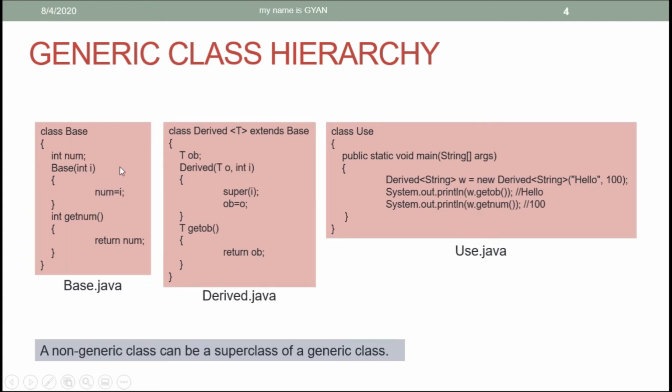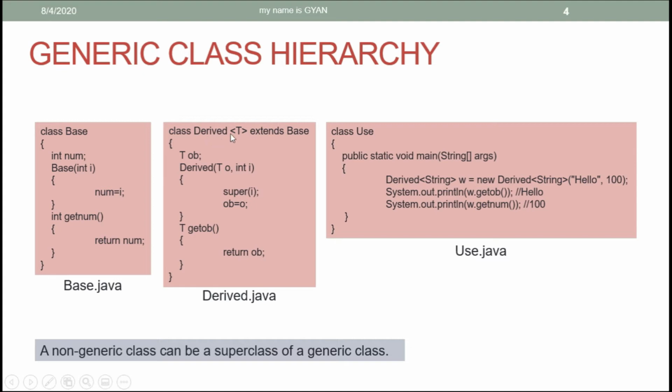Now look at here. Here the class Base is a non-generic class, and the class Derived, which is a generic class, extends the class Base. So there is nothing generic in the class Base. It has an integer variable, and in the constructor of the class Base we are initializing the integer variable. Then the getNum method of the class Base returns that integer variable. So there is nothing generic for the class Base here.